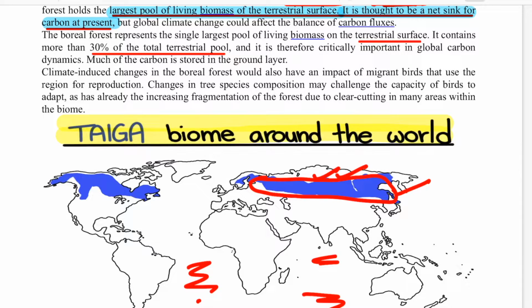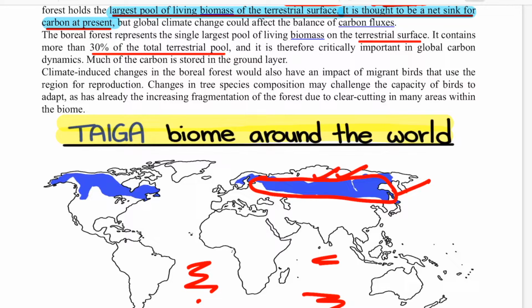So if in exam they ask you about the carbon sink which is largest in the terrestrial ecosystem or forest ecosystem, the answer should be taiga, because this continuous chain of taiga provides the largest pool of the terrestrial ecosystem, and some 30% of the world's terrestrial ecosystem actually stays here. So this was about the taiga, and very important because it is known as boreal forest, and the coniferous trees are short heighted, not too much tall, because they don't have that sunlight to catch. So because a very less sunlight reaches there.